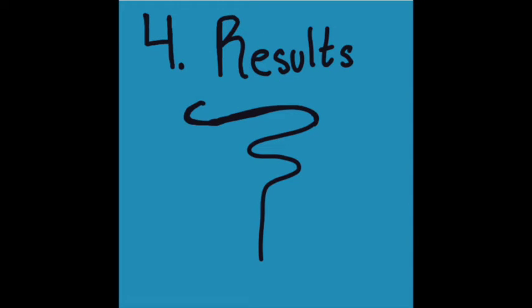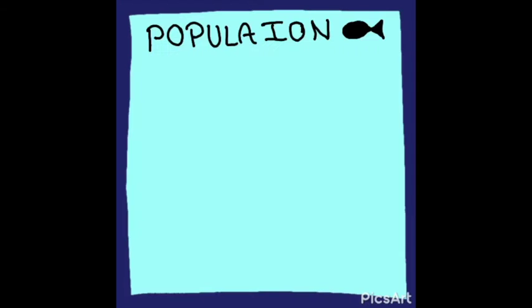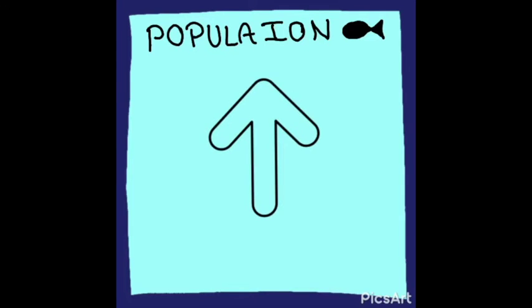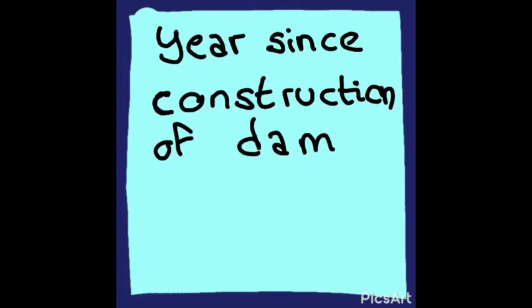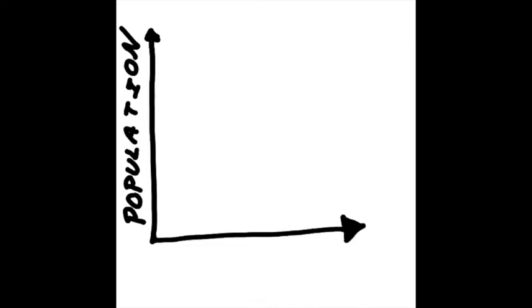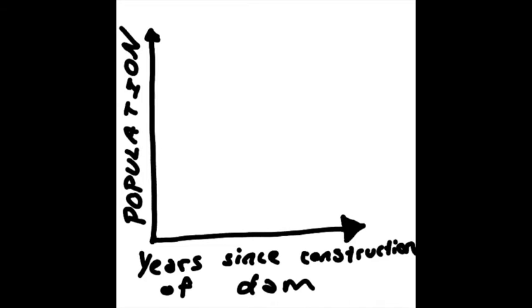Results. The goal of our project was to see if the population of the studied fish increased as the years since the construction of the dam increased. In order to visualize our data, we graphed the population of each fish species over the amount of years since the construction of the dam.